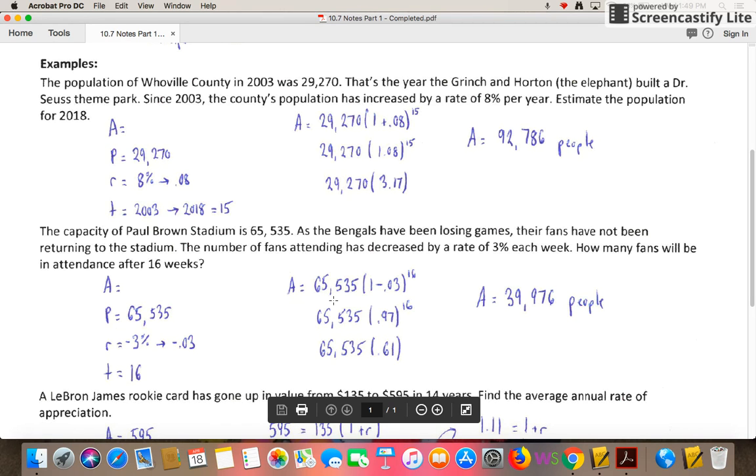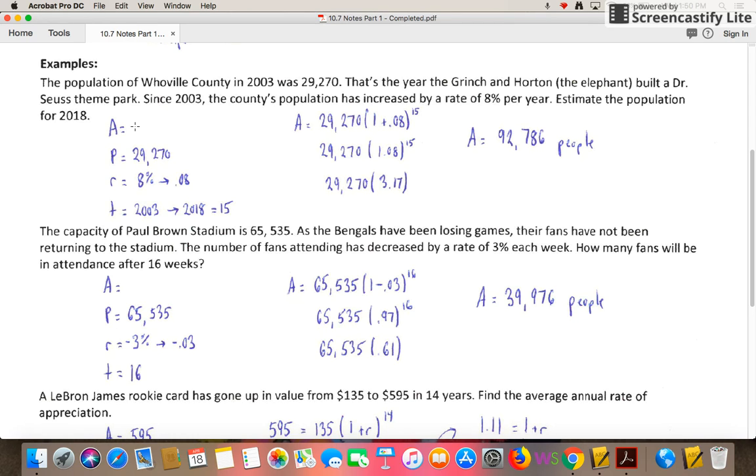Let's plug it in. So I've got my 65,535 times 1 minus 0.03. If it's decreasing as far as rate goes, we're going to look to subtract. Still all to the 16. Now as we work to simplify, 1 minus 0.03 is going to give us 0.97. I'll go ahead and multiply that all to the 16th power, and I get about 0.61, with some rounding. Then I finally multiply those two together, and I'm going to get a final answer of 39,976 people.